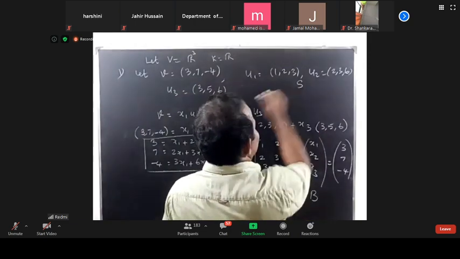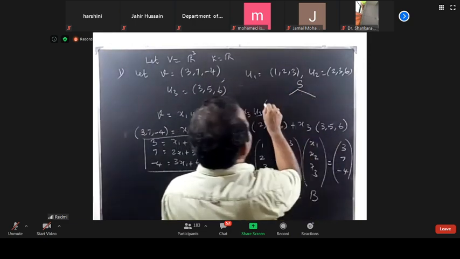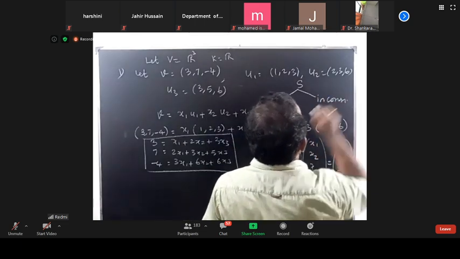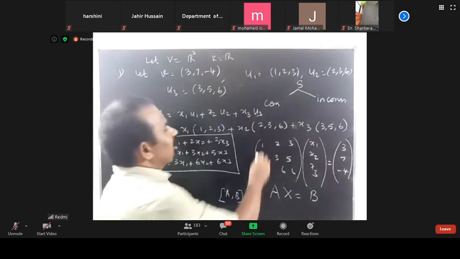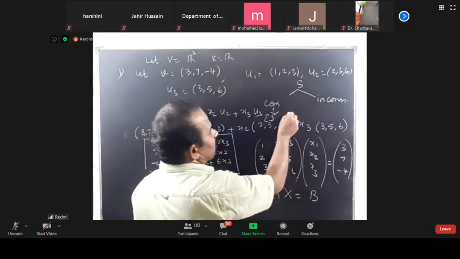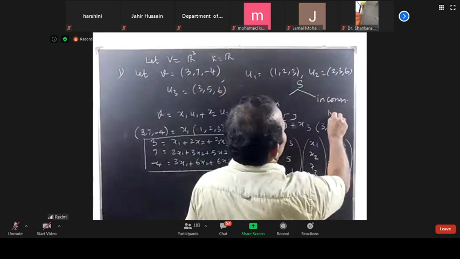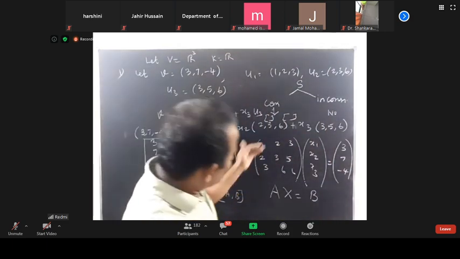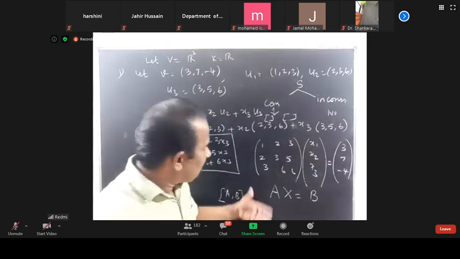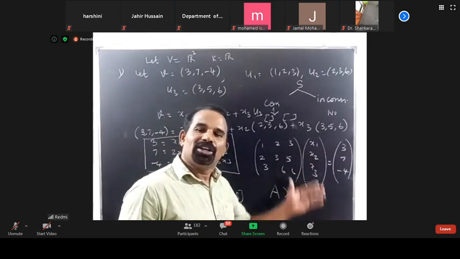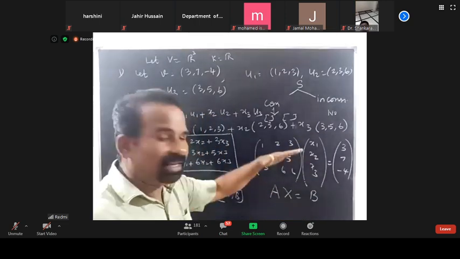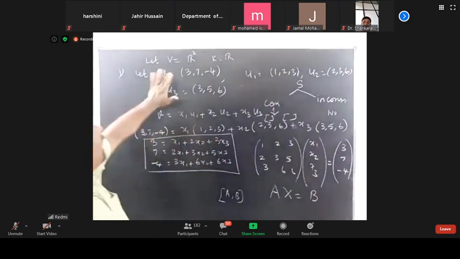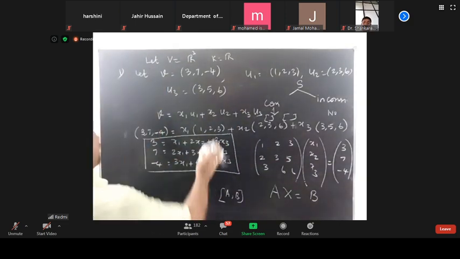So this is the structure, consistent or inconsistent. And to solve this system, we can also use the rank of a matrix. There are various methods. So suppose the system has no solution, definitely this V cannot be expressed as a linear combination.